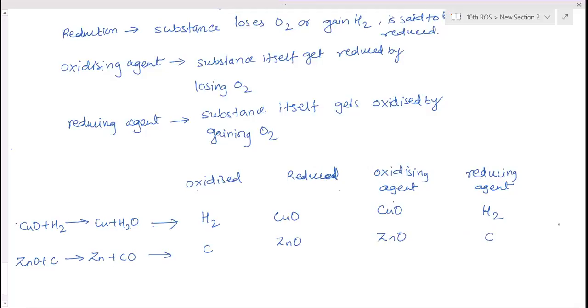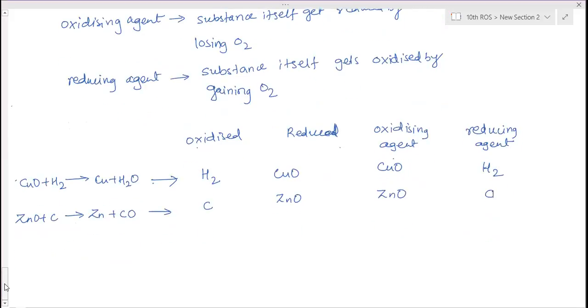Reason? Ma'am, we can say that carbon is oxidized because on the product side, carbon is gaining oxygen from the zinc oxide to form carbon monoxide. And zinc oxide is reduced because it has lost oxygen to form zinc. So therefore we can say that zinc oxide is reduced. Yes, ma'am. Okay.